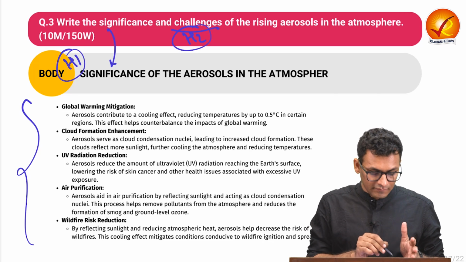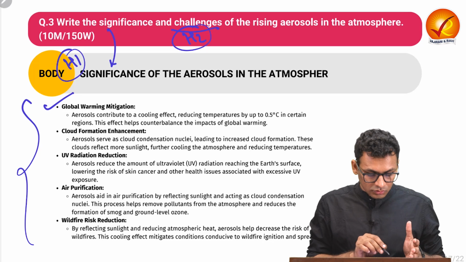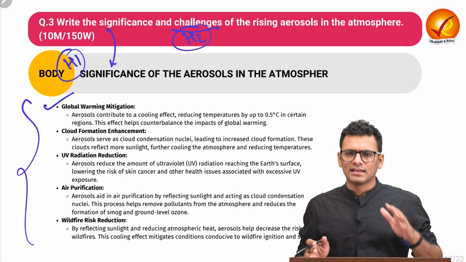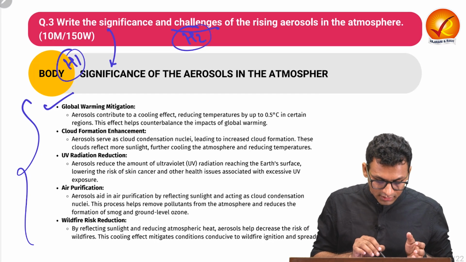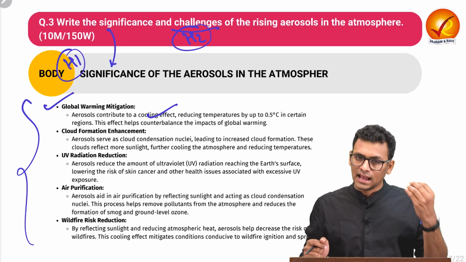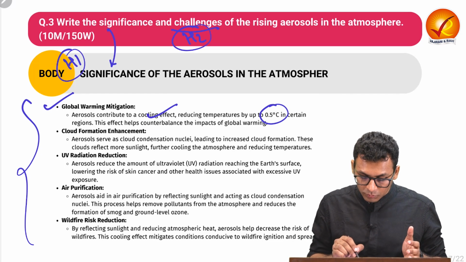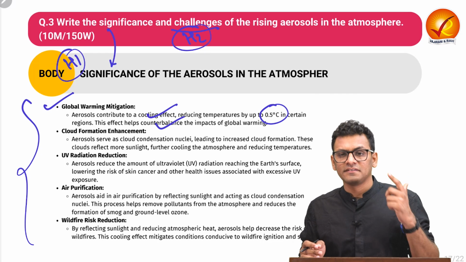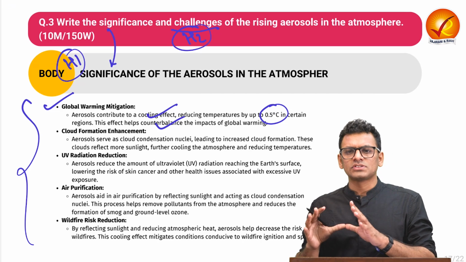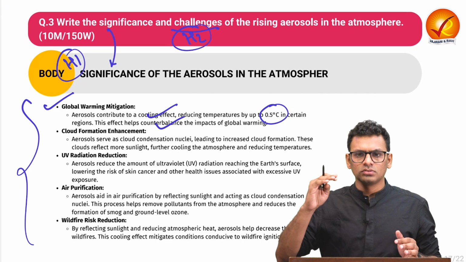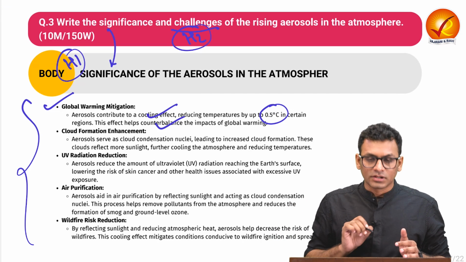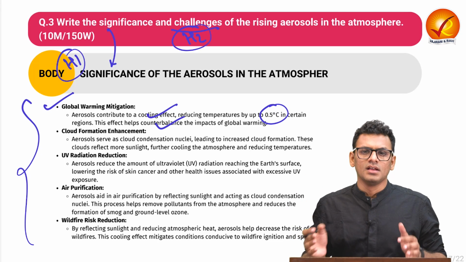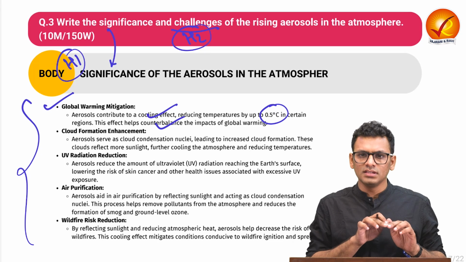Firstly, it helps with respect to global warming mitigation, as we understood that aerosol has a dual impact, as in cooling as well as heating. With respect to the cooling effect, we have seen that it helps reduce temperature by up to 0.5% in certain regions. So it counterbalances the impact of global warming. In the very first question with respect to the heat budget, we saw how aerosol can also help with the cooling effect by making sure that the heat which is entering the Earth's surface is reflected back. So these are the kind of proof points that we are inculcating for the aerosol.